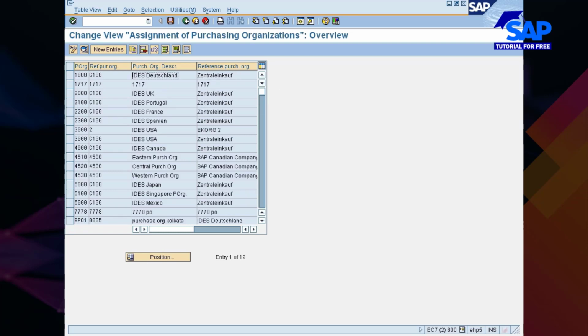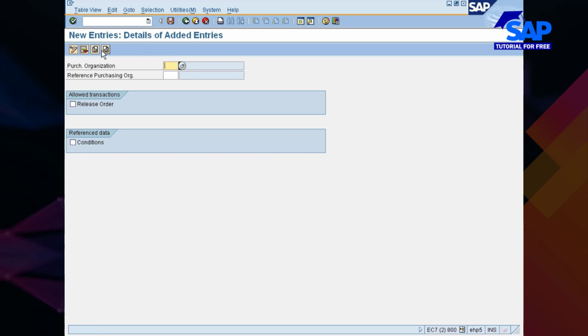Okay, no issues. I'll just go with new entries. You see here, purchase organization 77C is your local purchase organization. Reference means 777G. Right? By using this, you see here the allowed transaction for this is release order. It means when you create a contract with reference to the global